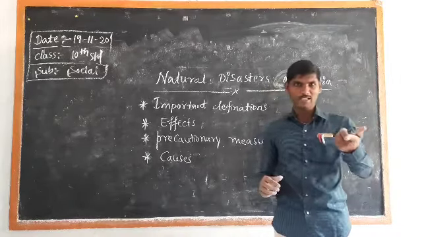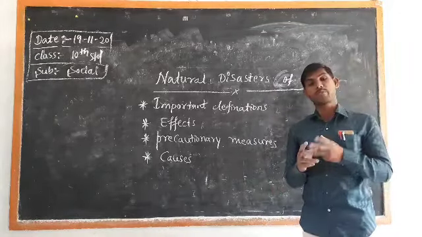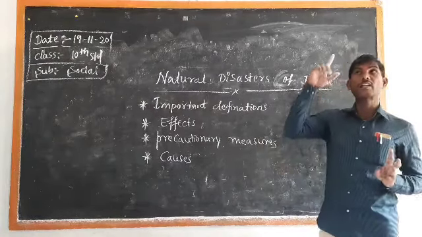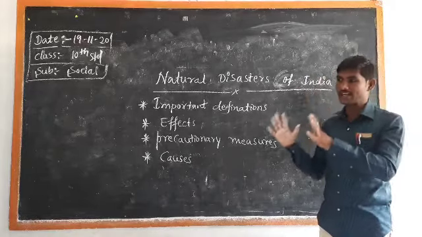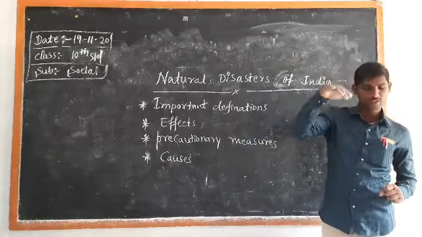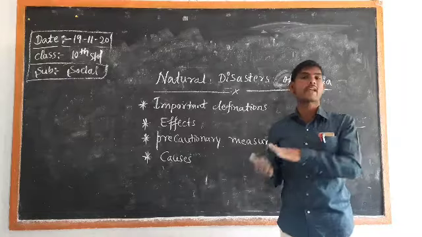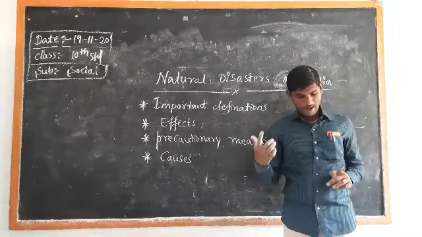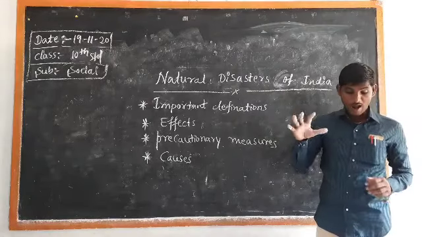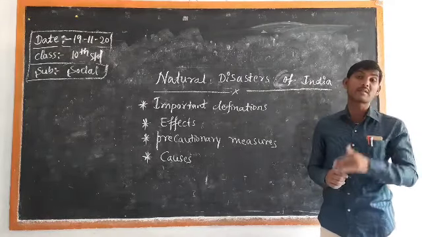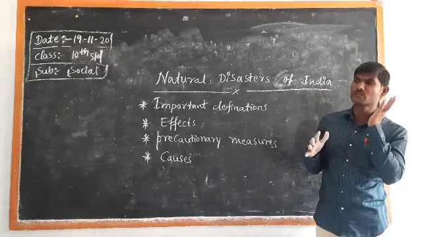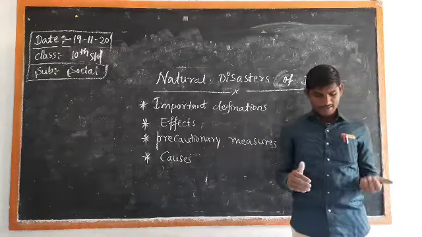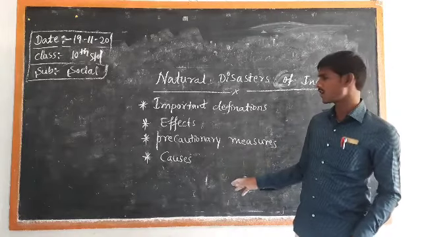Once again I repeat that. Here are the prominent 3 causes for cyclones. The very first one is high temperature. If the climatic condition is very hot, cyclones happen. The second is calm air. Very calm and cool air means cyclones happen. And one more, that is highly saturated air. Highly saturated air means the wind blows very fast, very speedy. That is also considered one of the major causes of cyclones.